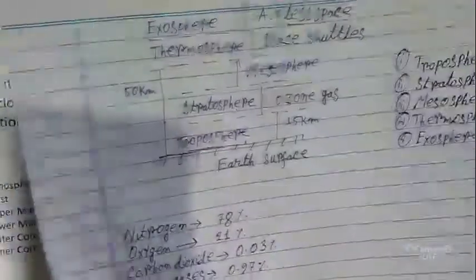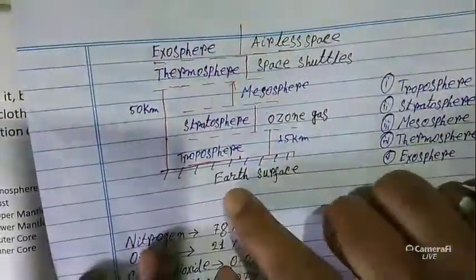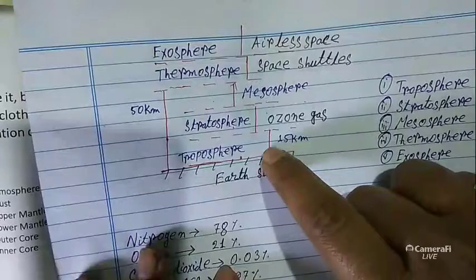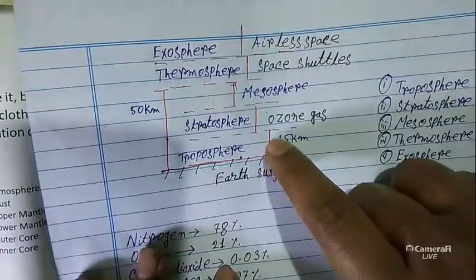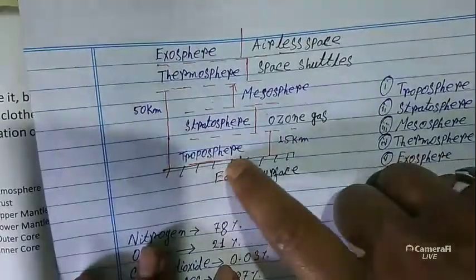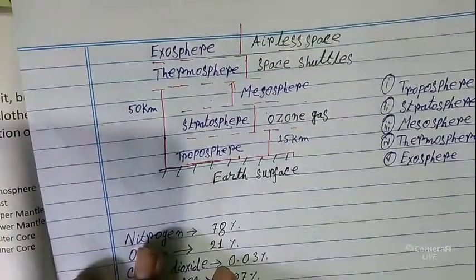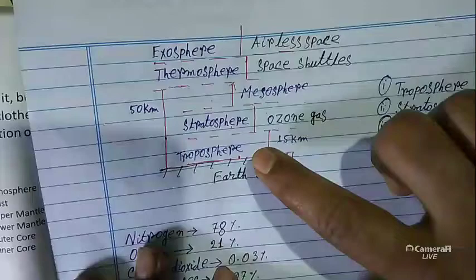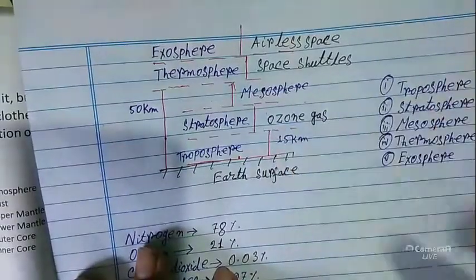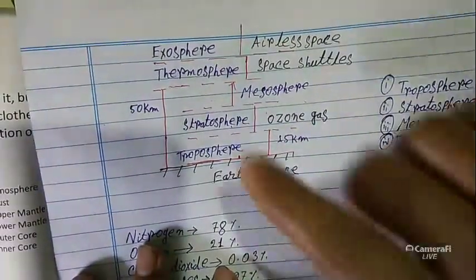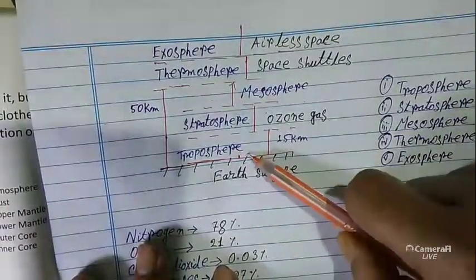Okay, again I will tell you, in my copy, this is the Earth's surface. After that it extends to 15 kilometers. This layer is the troposphere. 75% of the air in the atmosphere belongs in this layer, and all types of weather changes happen in this layer.